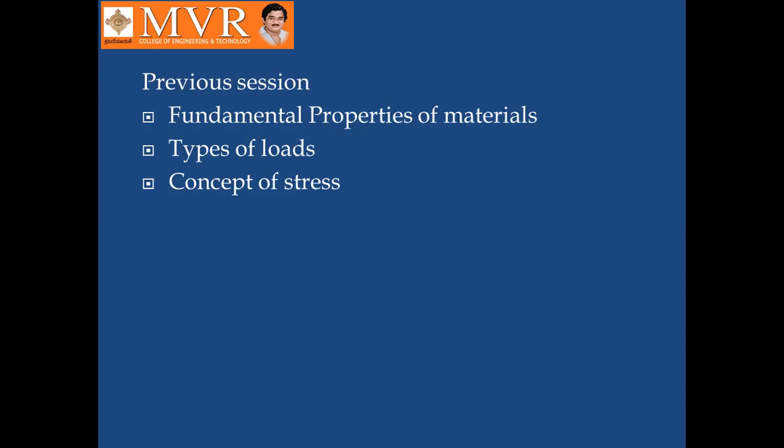A tearing-off load we call a shear load. A transverse load is a force acting in a perpendicular direction to the beam. Then the concept of stress: how stress is induced within the body while applying an external force on the body.